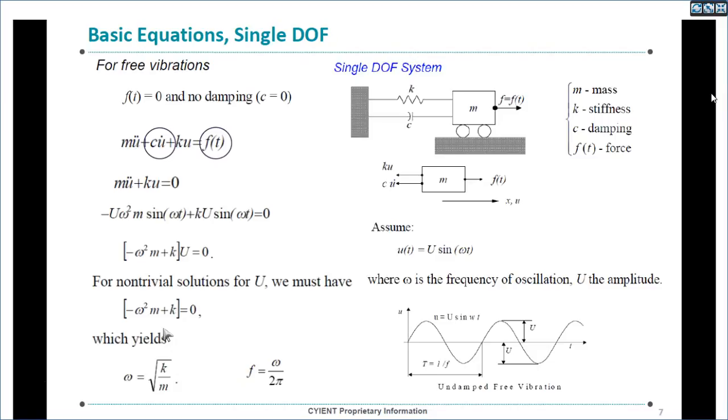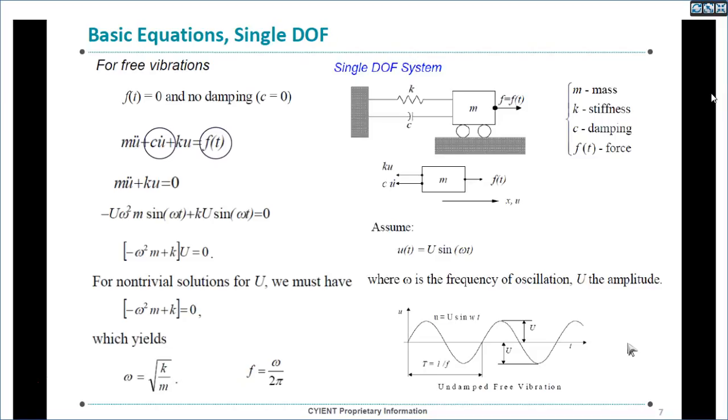So we are interested in the non-trivial solution, which leads to omega equals root over k by m. The frequency is given by omega by 2 pi. So this is how frequency is derived for a single degree of freedom undamped free vibration.